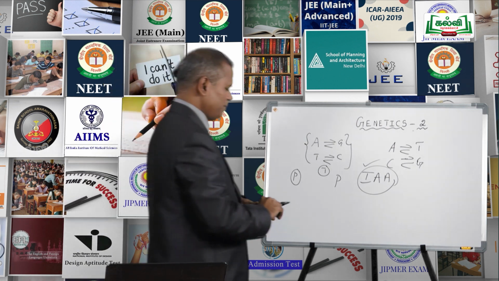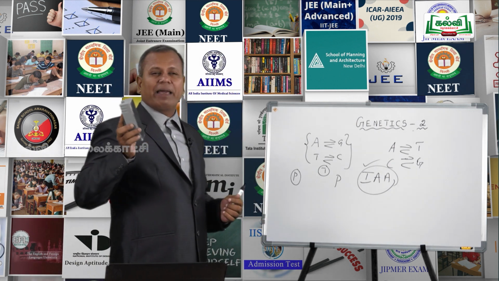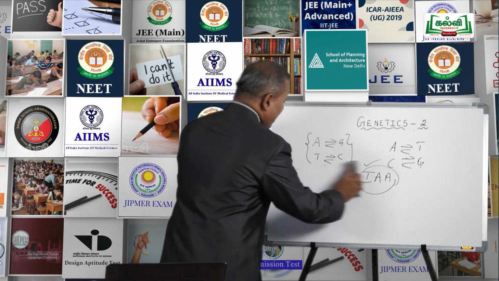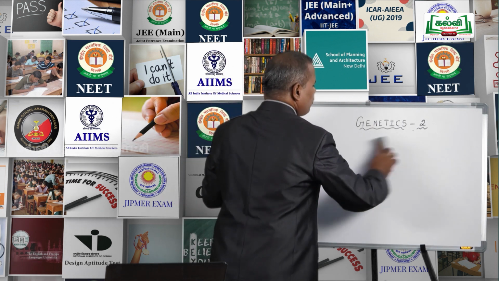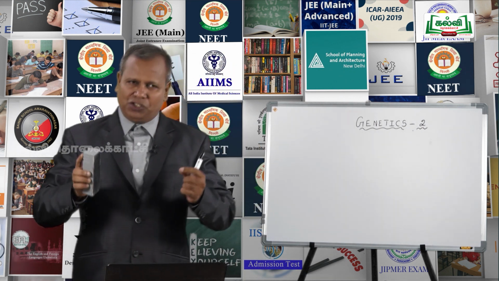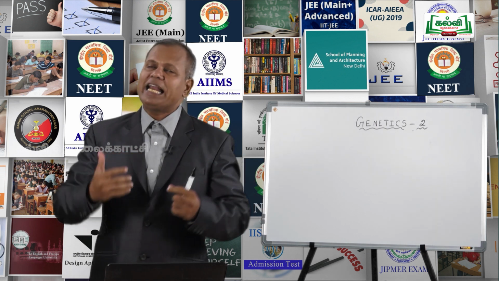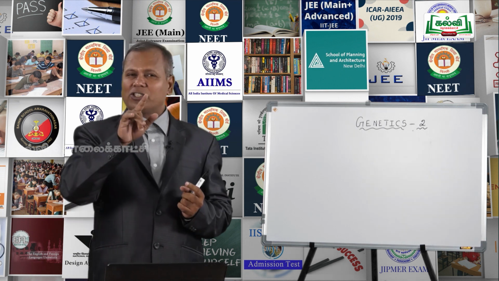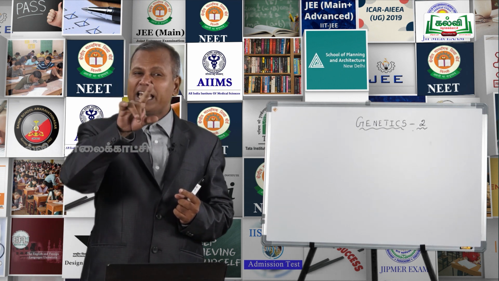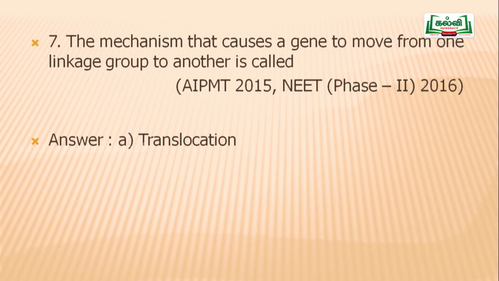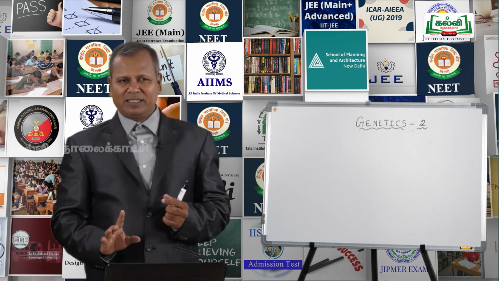What is linkage? Here they mentioned the mechanism that causes a gene to move from one linkage group to another. Coexistence of genes in the same chromosome during inheritance is said to be linkage, and the genes are known as linked genes. Here the question is the mechanism that causes a gene to move from one linkage group to another. The answer is translocation mutation, because here the exchange of genetic material takes place between non-homologous chromosomes. So, this is the correct answer.